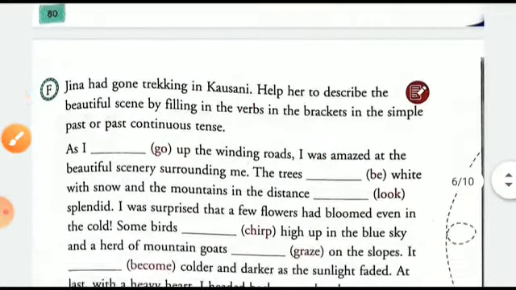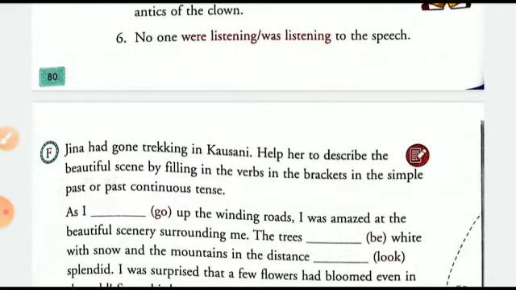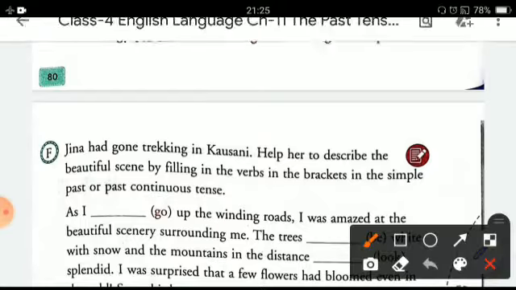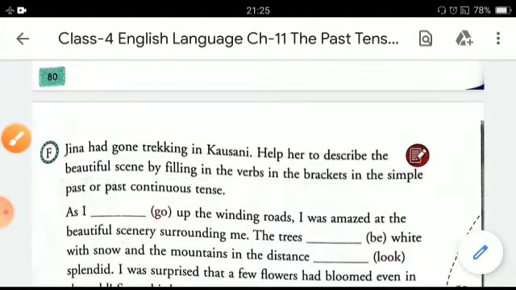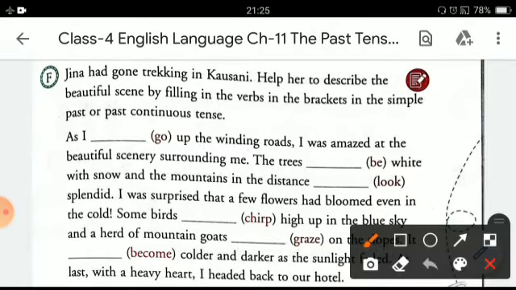Now let's move on to the next exercise, that is exercise F. Gina had gone trekking in Kausani. Help her to describe the beautiful scenes by filling in the verbs in the brackets in the simple past or past continuous tense. So let's do the first one. As I was dashing up the winding roads, I was amazed at the beautiful scenery surrounding me.